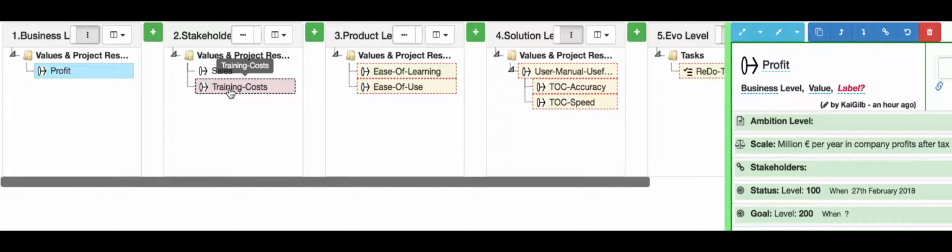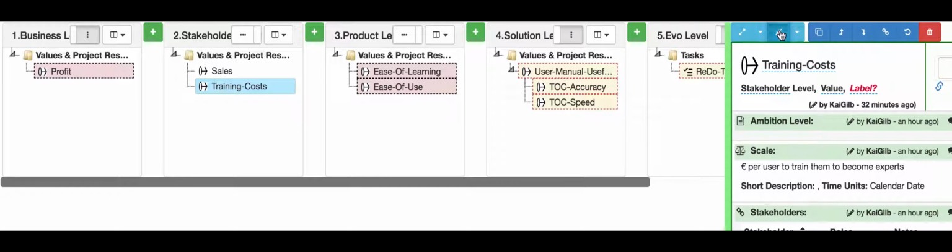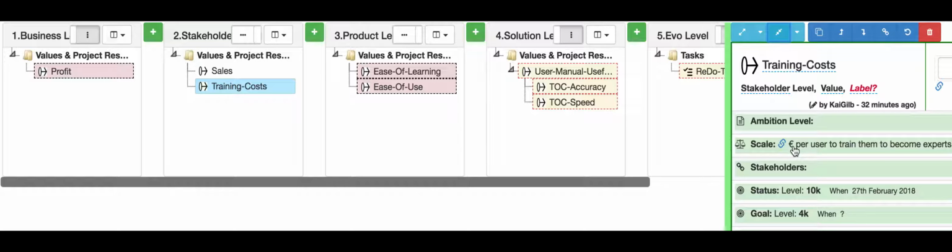If I click here on the training cost, you can see that I've quantified it as euro per user to train them to become an expert in our system. The level today is 10,000. So we're using 10,000 euro today to train a user to become a professional expert user.